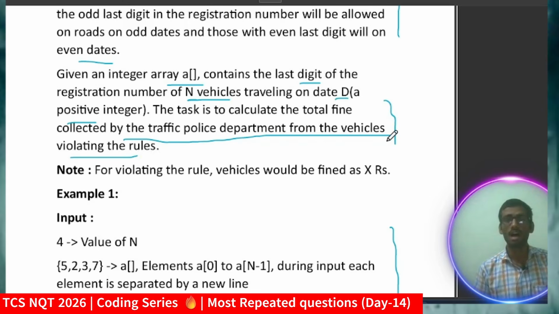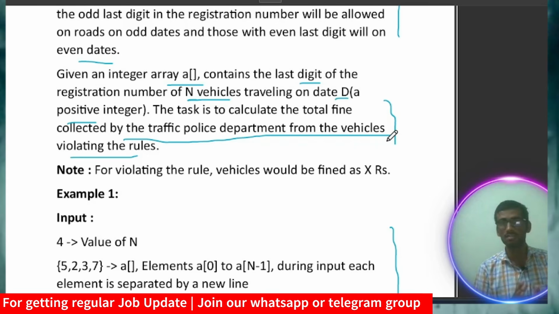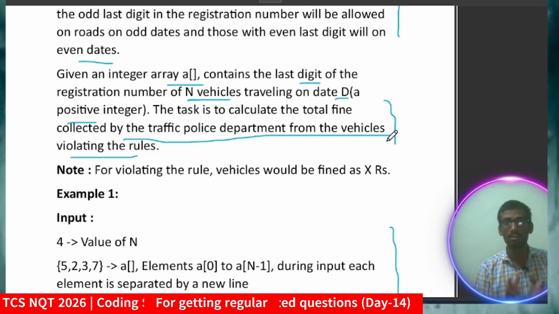Now how will you calculate the total fine? Those who are violating the rule: if a certain date is an even date and the car or bike or any vehicle is not even, then there will be a fine, of course. If it is an odd date and the police count some particular vehicle whose last digit is even, then that is violating the rule. In this way they will collect the fine, isn't it? Means how will they collect the fine? अगर odd day में इवन गाड़ी का नंबर चला रहा है या इवन डे में ऑड नंबर का गाड़ी चला रहा है, तो दे विल कलेक्ट द फाइन. आई होप यू गॉट द क्वेश्चन.